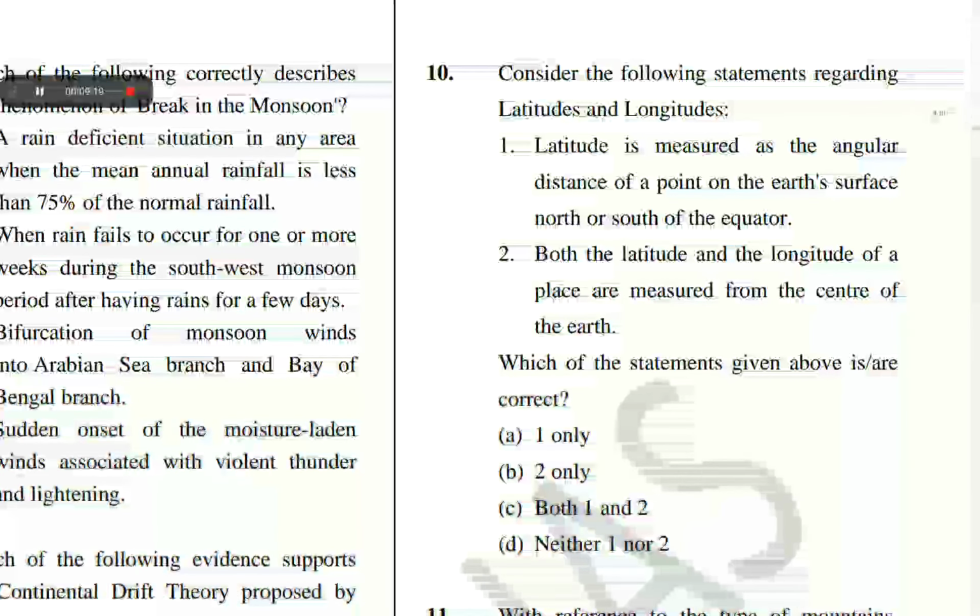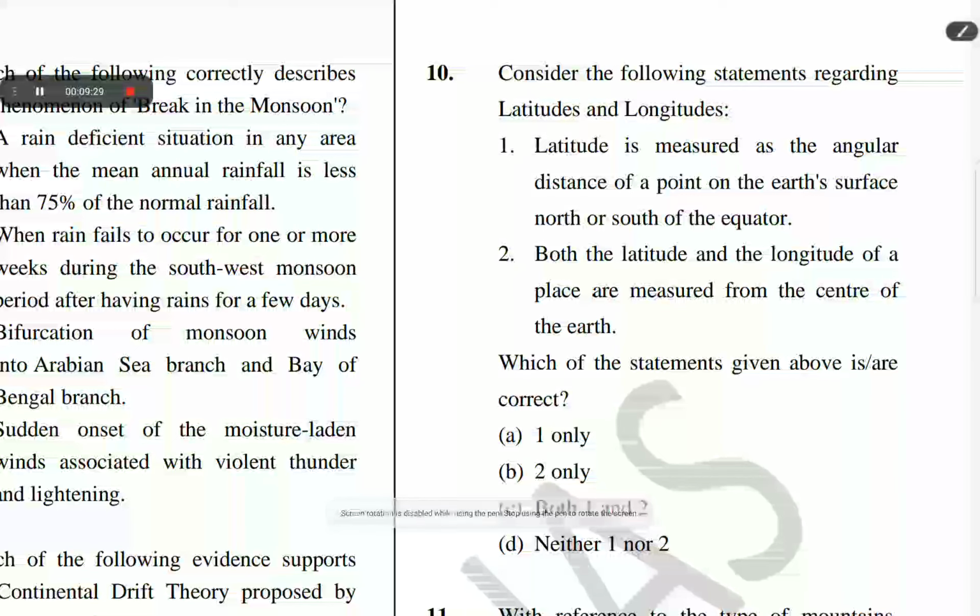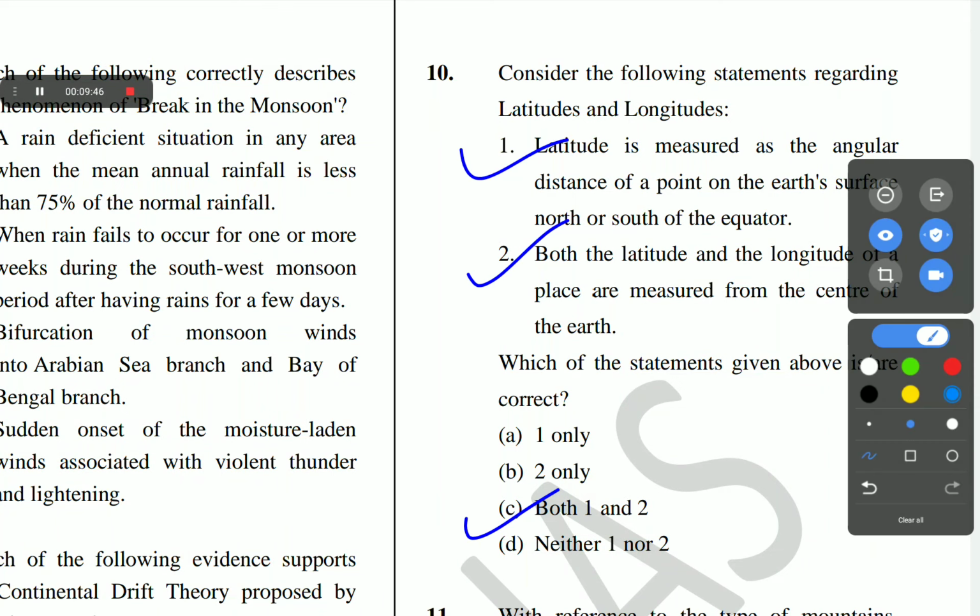The next question is question number 10. Consider the following statements regarding latitudes and longitudes. 1. Latitude is measured as the angular distance of a point on the Earth's surface north or south of the equator. 2. Both the latitude and the longitude of a place are measured from the center of the Earth. Which of the statements given above is correct? The correct answer of question number 10 is C. Both 1 and 2.